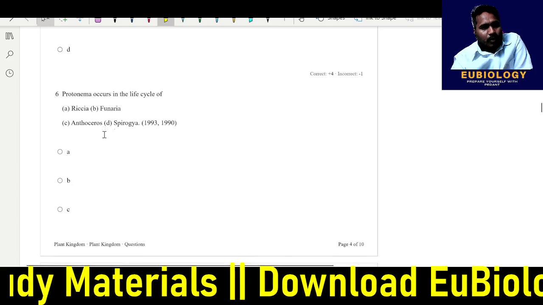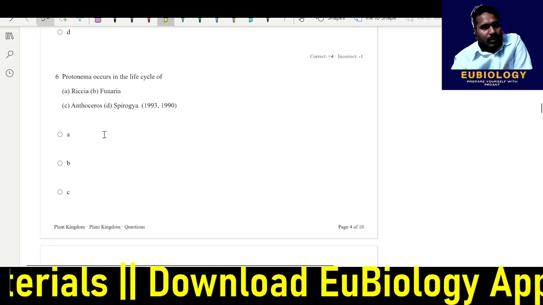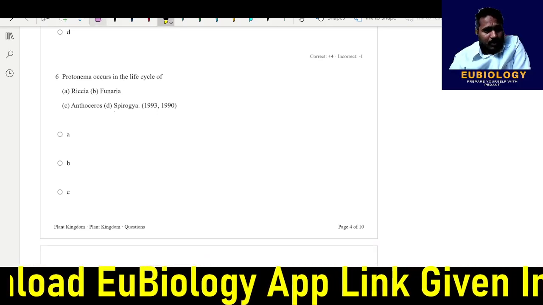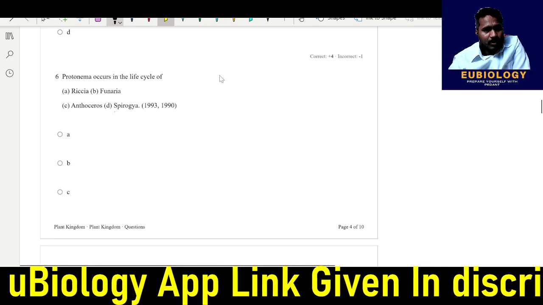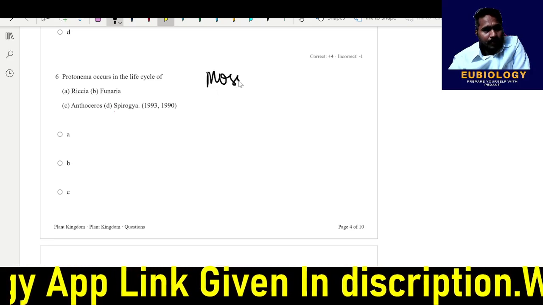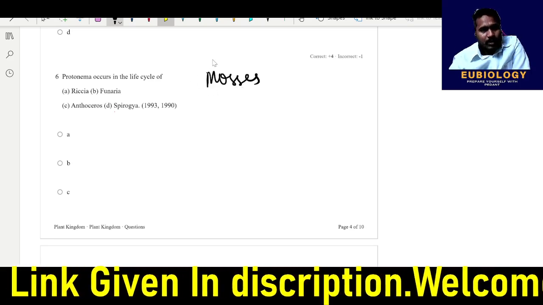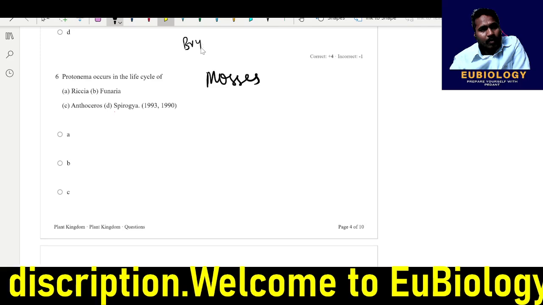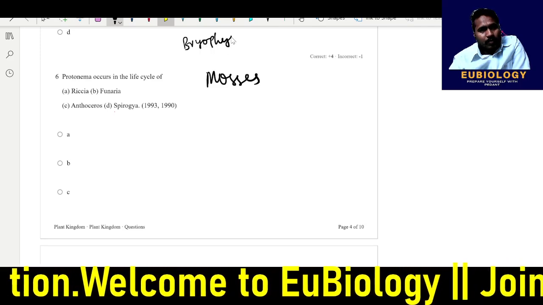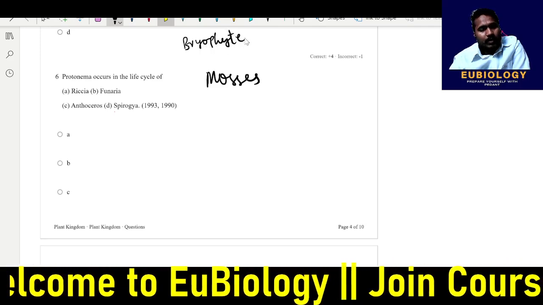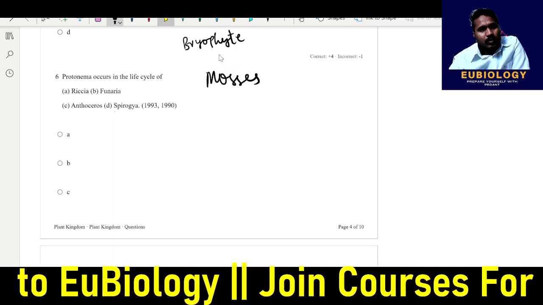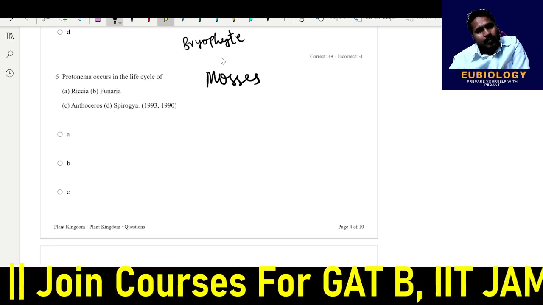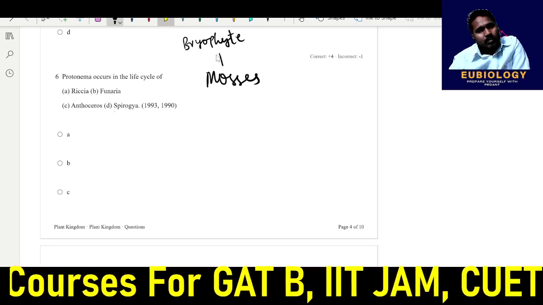Okay. Protonema occurs in the life cycle of the mosses. Just now we saw it will occur in the mosses. Mosses is a division of the bryophyte. Bryophytes are divided into two classes.